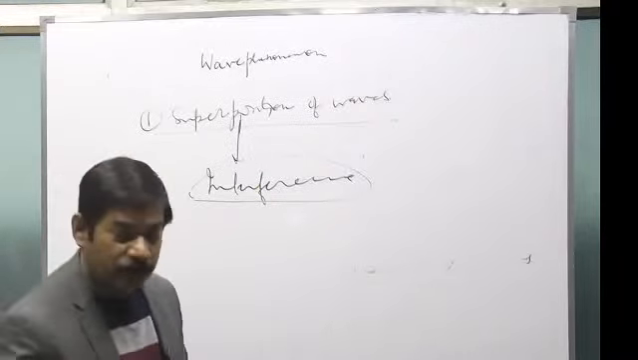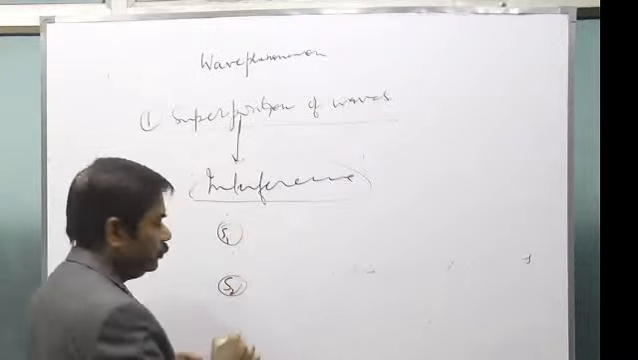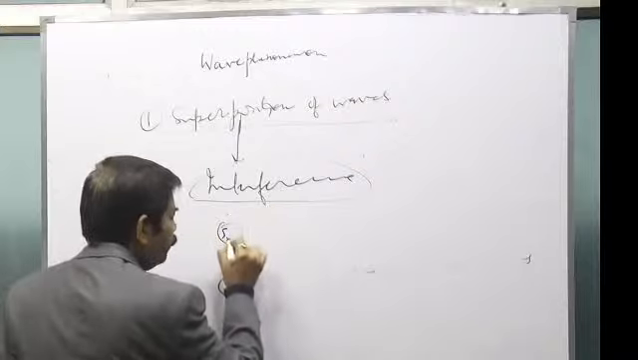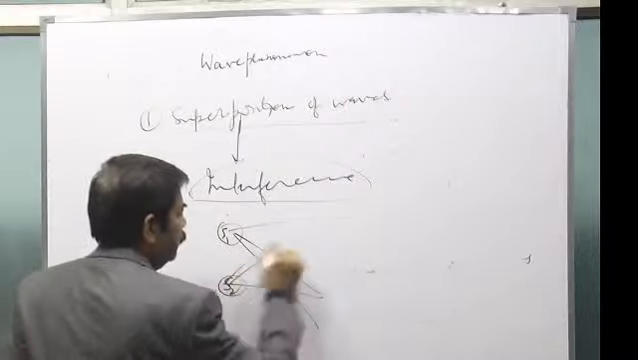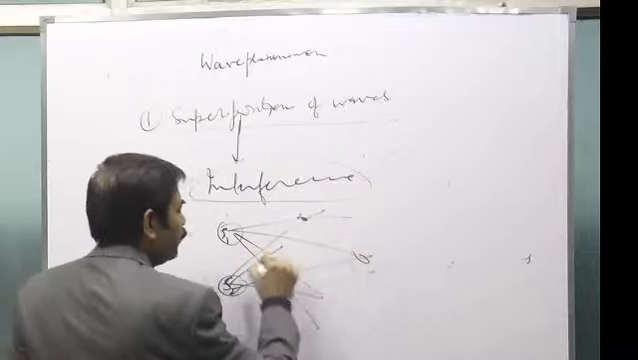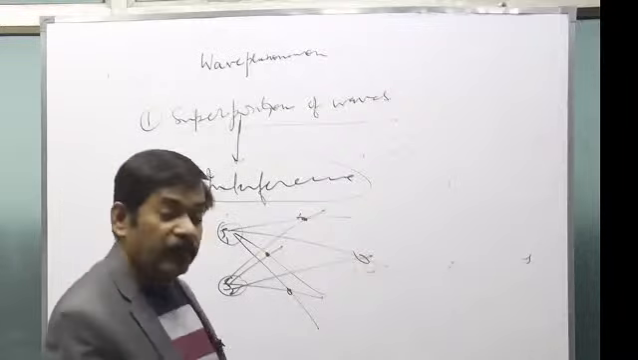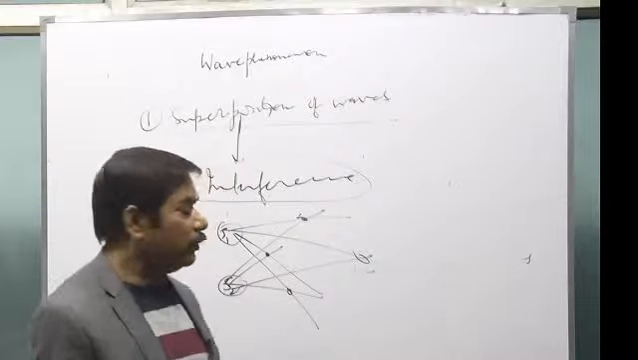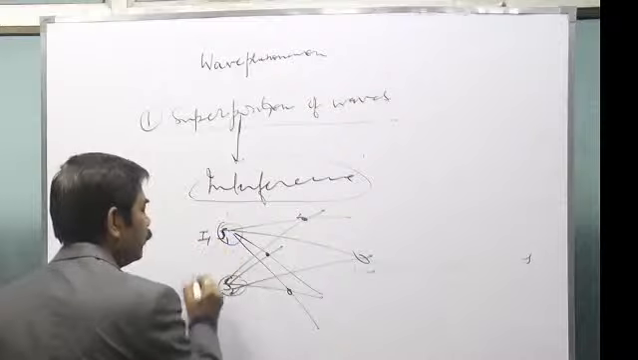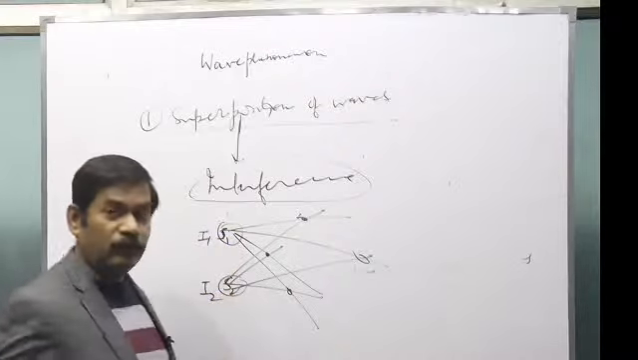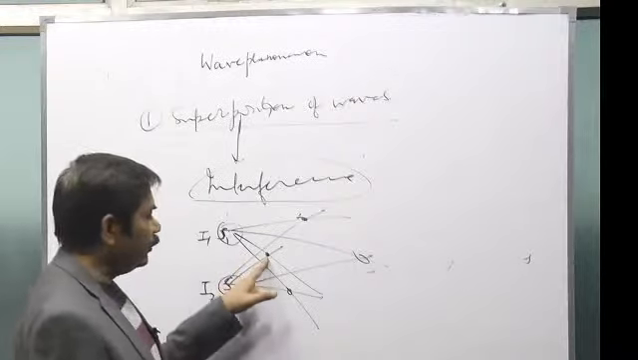Suppose here we have one sound source, another sound source here, S2. The waves are being emitted in all directions. They meet here, they meet here, they meet here. Waves are meeting at different points. Now generally your perception will be what? If I tell you that the intensity of this sound source is I1, the intensity of this sound source is I2.